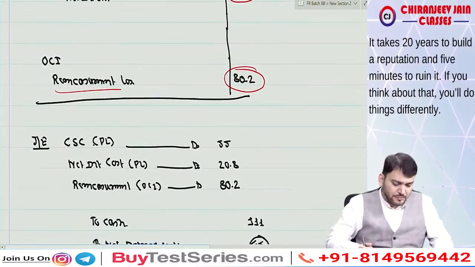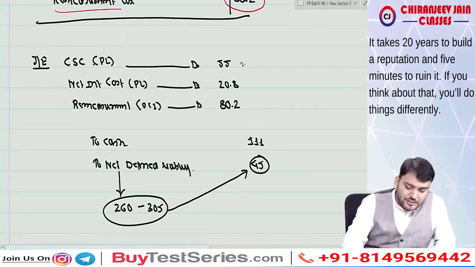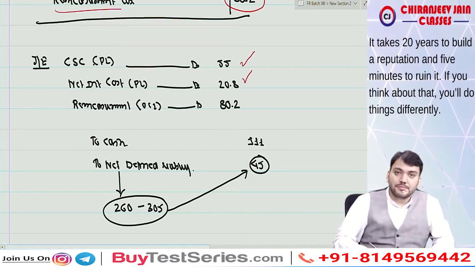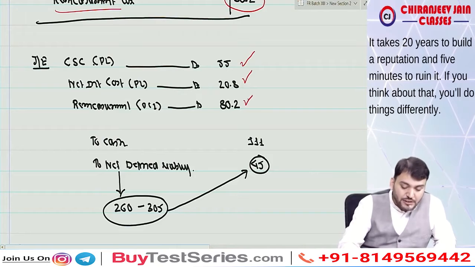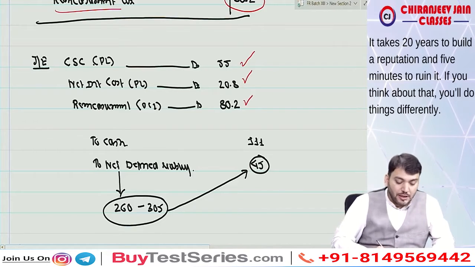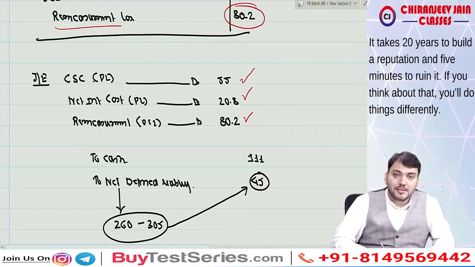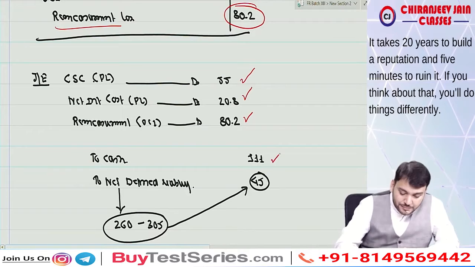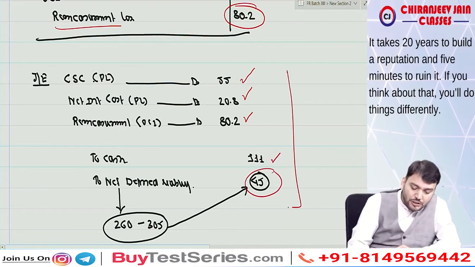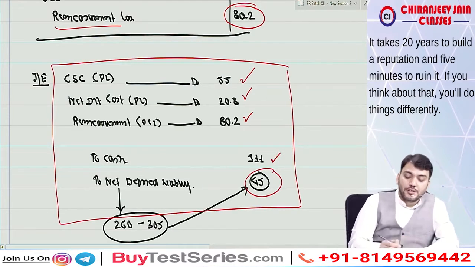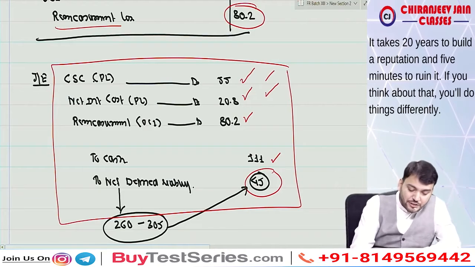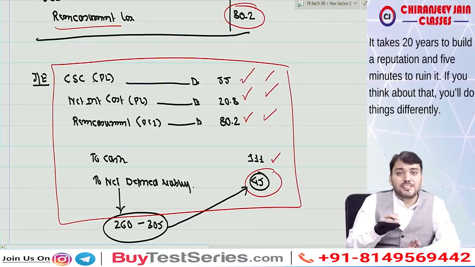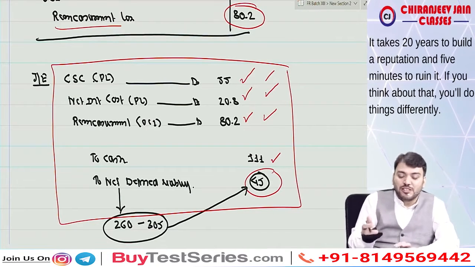Journal entry you can do on your own. The journal entry will be current service cost account debit, net interest cost account debit, correct? Remeasurement loss account debit, correct? Then contribution received means contribution has been paid, and this will be net defined liability. So this is one compound journal entry we have done. This is current service cost, net interest cost, remeasurement loss which will be transferred to OCI, and cash means the contribution received by plan asset, the amount of contribution paid to cash.